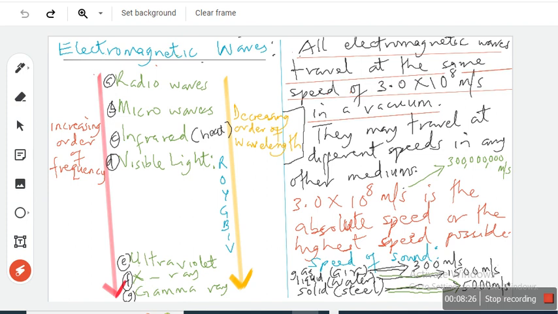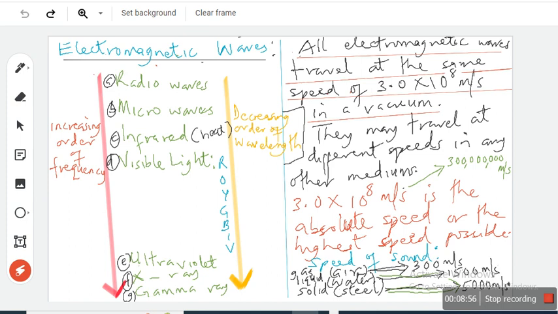The reason is, as you are moving down this line, the frequency increases, isn't it? But the wavelength decreases, isn't it? That means as the frequency increases, the wavelength actually decreases. So I was trying to tell you that if you name all of them like this, there will be 7 of them: 1, 2, 3, 4, 5, 6, 7.